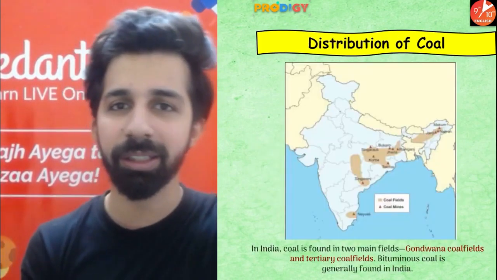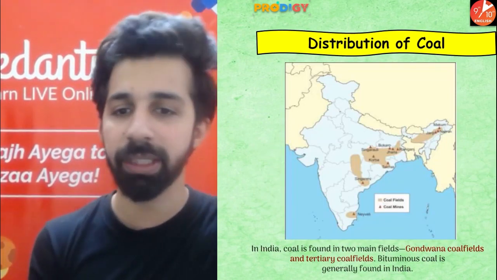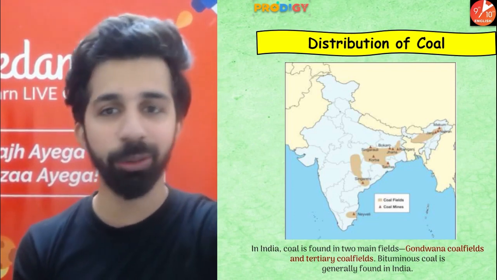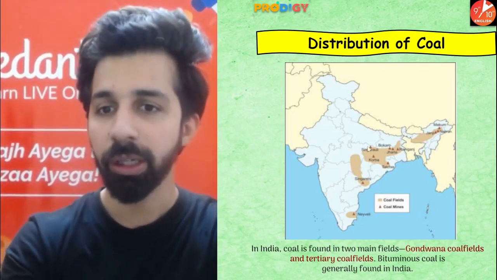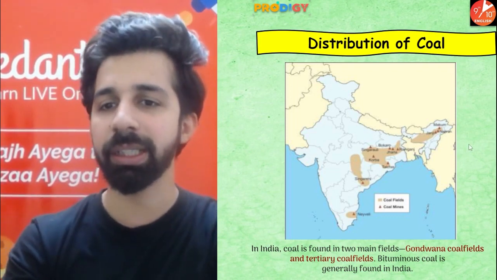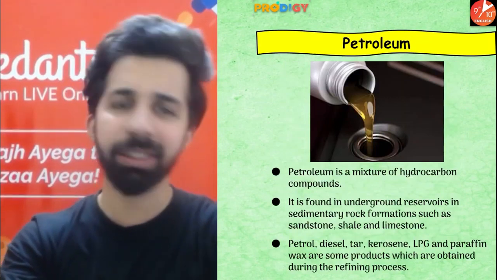And guys, this is the distribution of coal in India, mostly found in Gondwana coal fields and tertiary coal fields. As I told you guys earlier, bituminous coal is generally found in India. Alright. So the area which is shaded, in these areas you will come across the distribution of coal in India. So mostly in the eastern side.